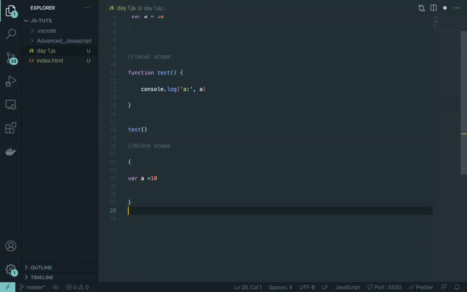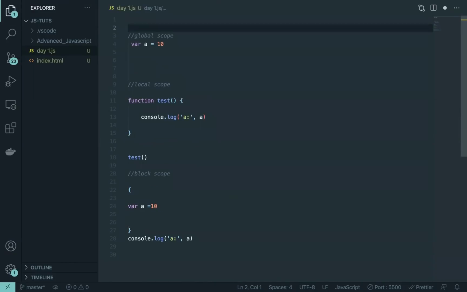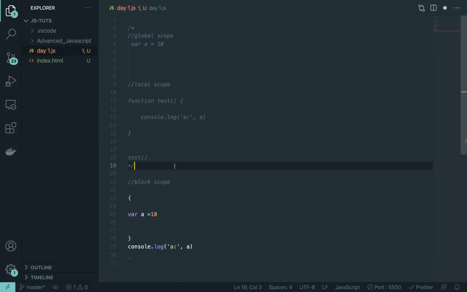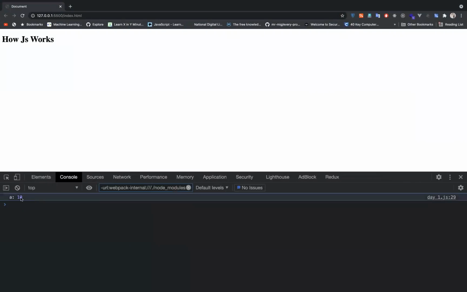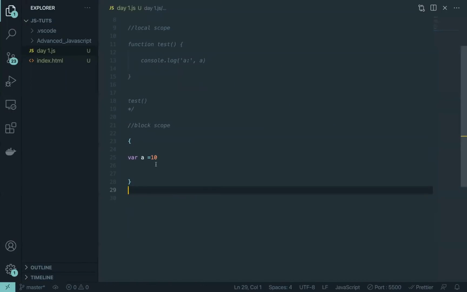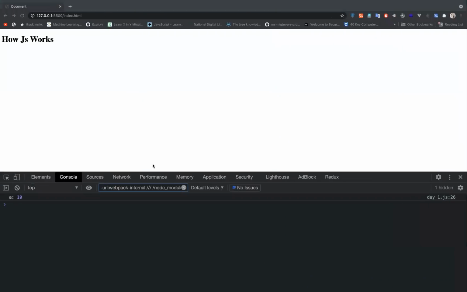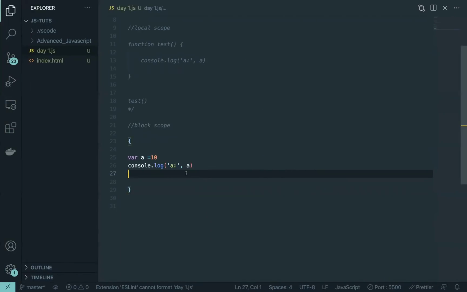and I'm going to do console.log a. I'll just comment this code out for a while. So if this thing is right, that block scope, which means it will be limited to only this block, I shouldn't be able to access it out of it. But if I save it, you can see I can still access it. Even if I go here, I can still access it.